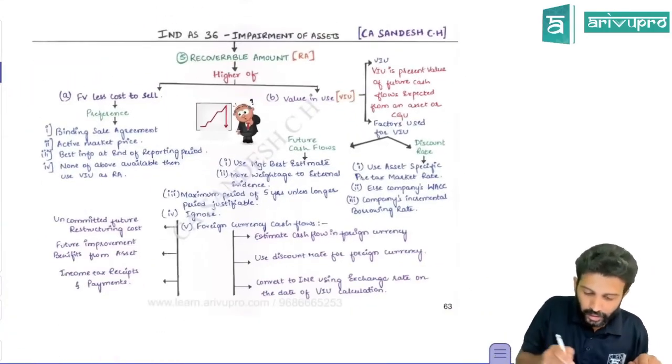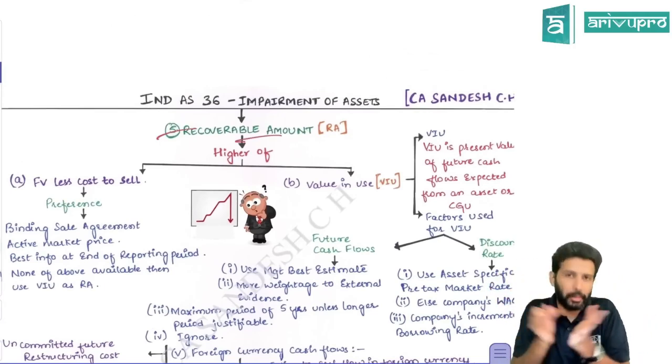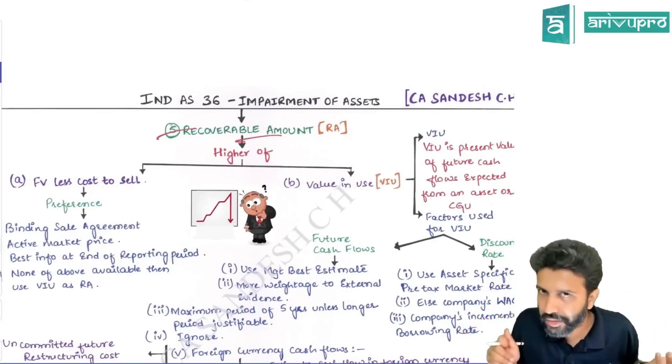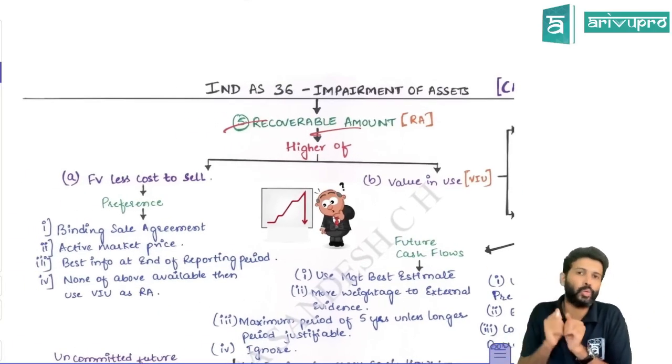Now, recoverable amount, how do you get it? The name itself says recoverable amount. There are 2 ways through which you can recover from the asset. One by selling it or by using it. That is why the standard says the higher of the 2 will be your recoverable amount.